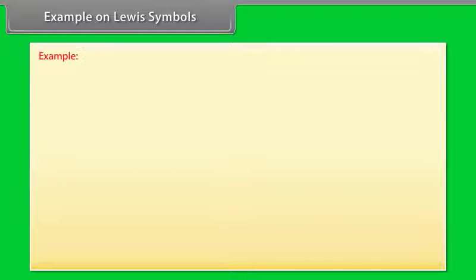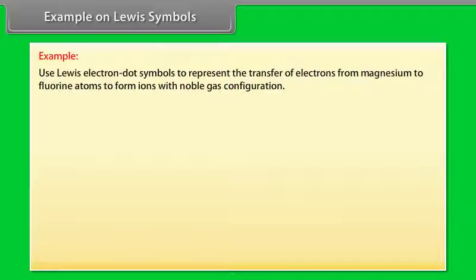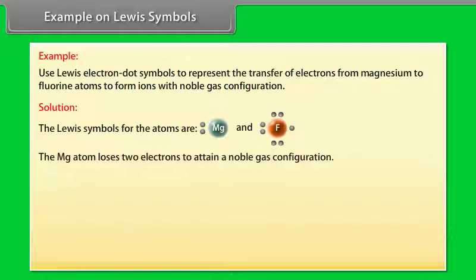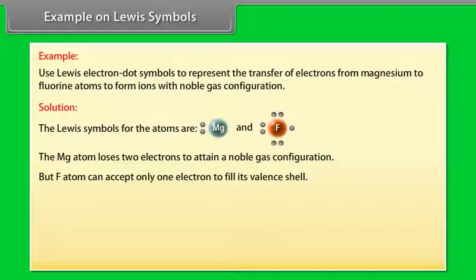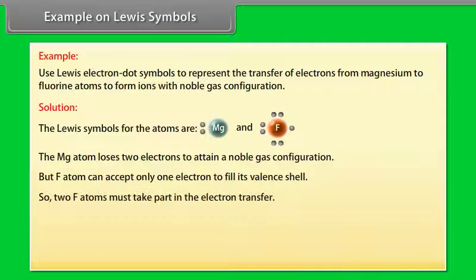Example on Lewis symbols. Let's take an example on Lewis symbols. Use Lewis electron dot symbols to represent the transfer of electrons from magnesium to fluorine atoms to form ions with noble gas configuration. Let's see the solution. The Lewis symbols for the atoms are: the Mg atom loses 2 electrons to attain a noble gas configuration, but F atom can accept only 1 electron to fill its valency shell, so 2 F atoms must take part in electron transfer. We can represent this electron transfer as